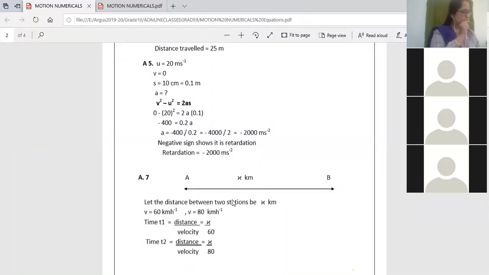Okay, which question was this? Answer 5, right? And you all know the bullet is going to stop. So it is going to decrease its speed, because it is going to hit something and stop. So there is retardation, right? So what is the retardation? Retardation is plus 2,000 meter per second square and acceleration is minus 2,000 meter per second square.